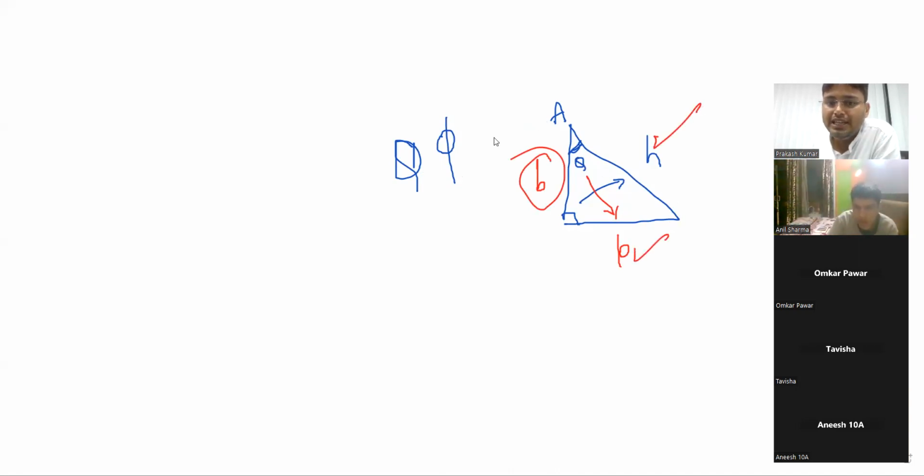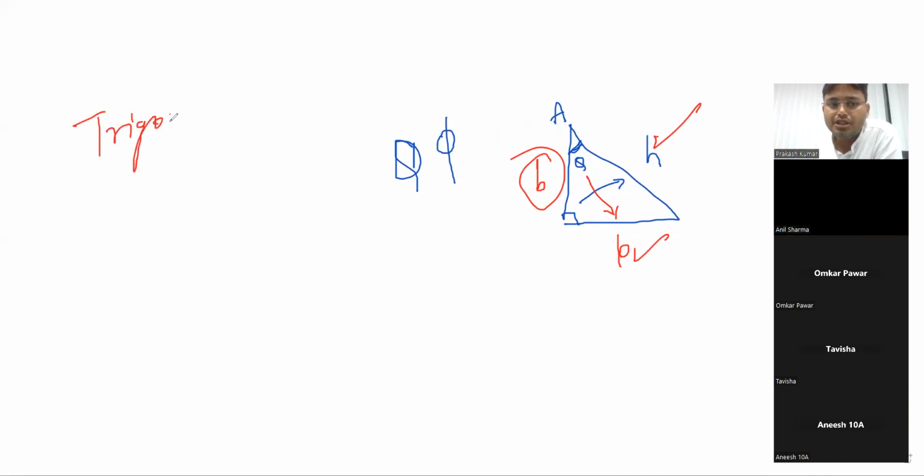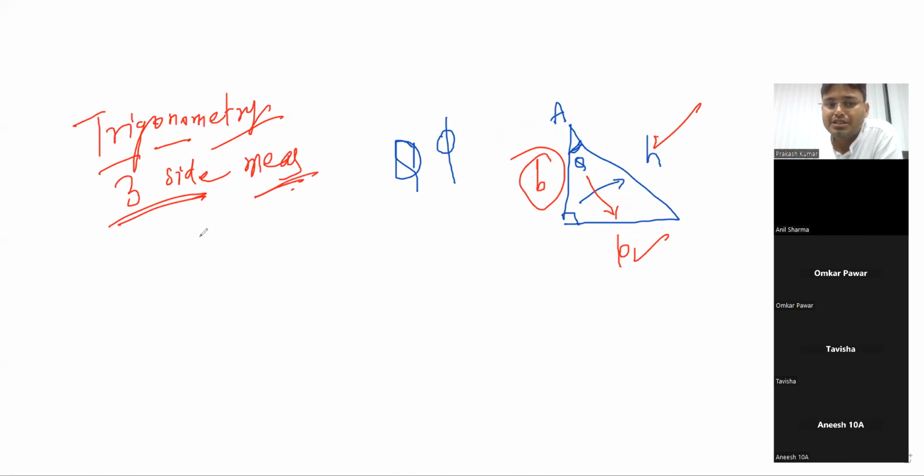Now my next point is trigonometry. Trigonometry is related to the study of the sides. Tri means three, gono means side, and metry means measurement. Three side measurement means triangle measurement. What it means simply is that we have to relate the sides of this triangle, the perpendicular, base and hypotenuse, in mathematical calculation.